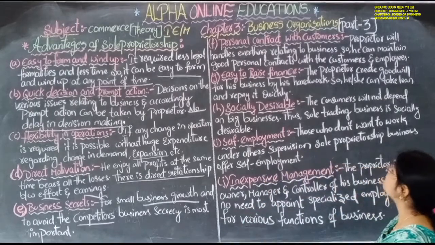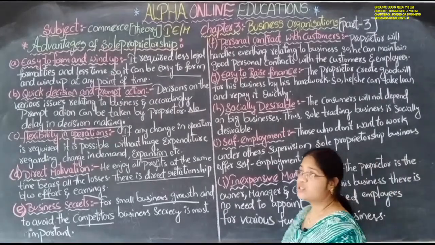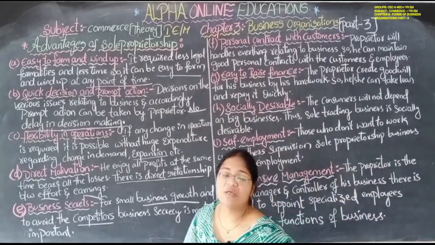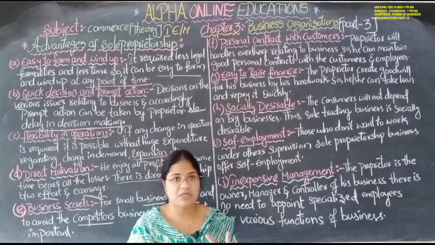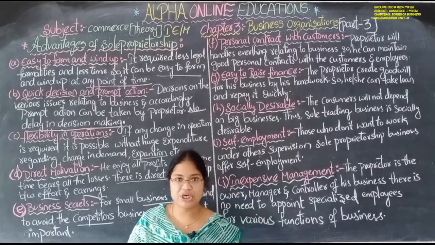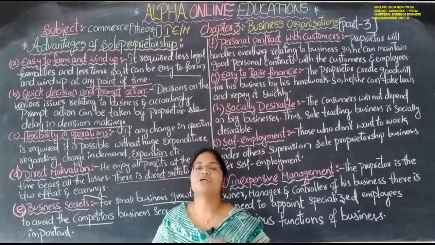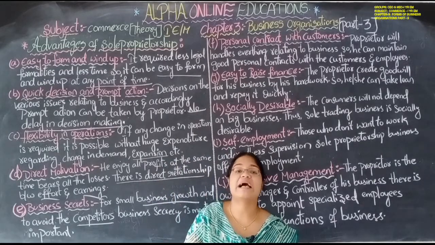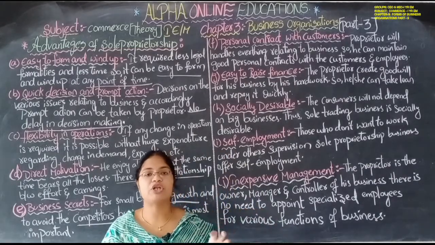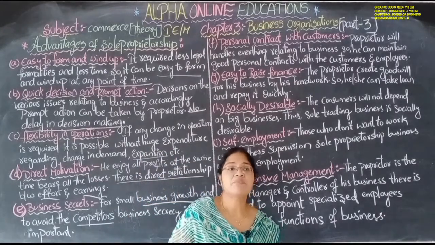So what I have written here: proprietors will handle everything related to business, so he can maintain good personal contact with the customer and the employees. When he maintains good contact with the customers, ultimately his business will gain a good reputation in the society, a good reputation in the market. That good reputation, in commerce terms, we call goodwill. Good reputation, good name, good fame in the society, that we call goodwill.